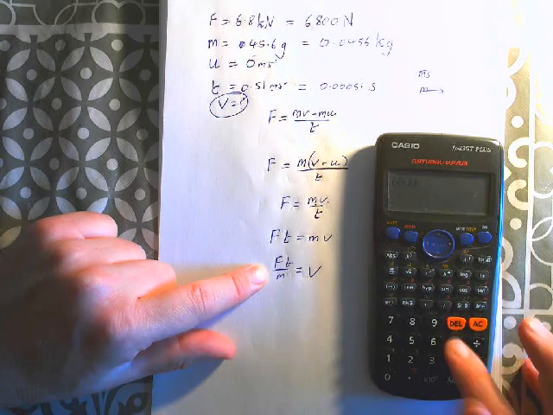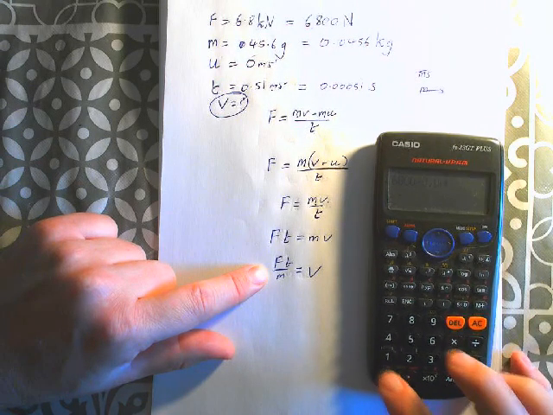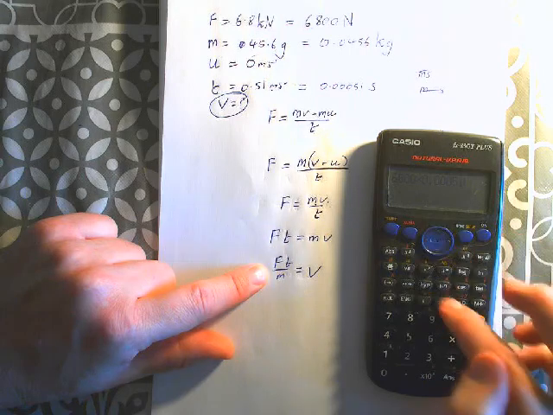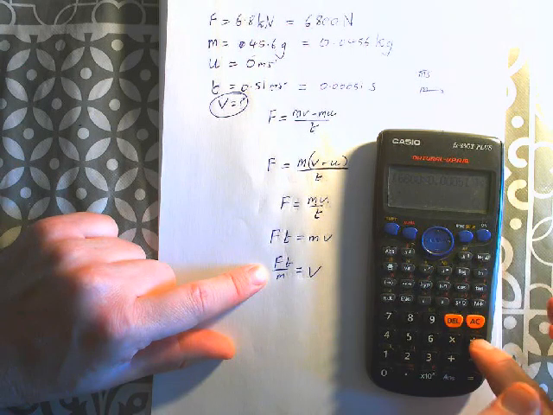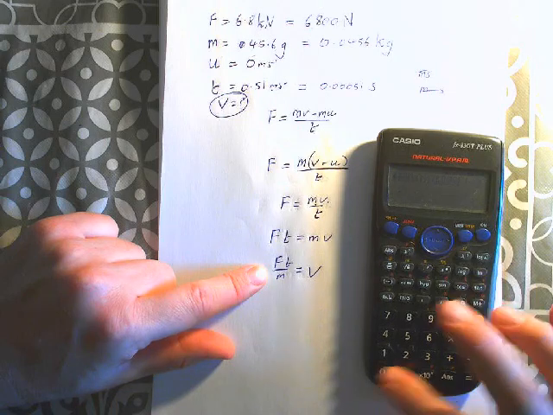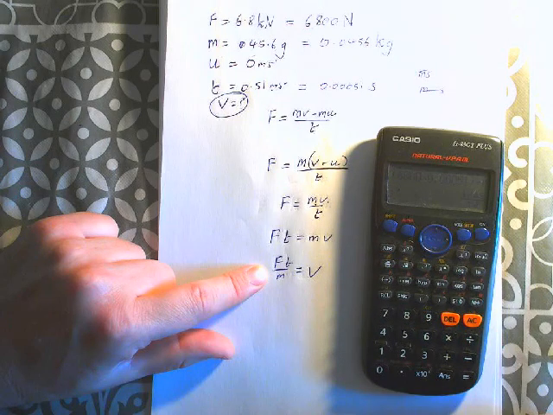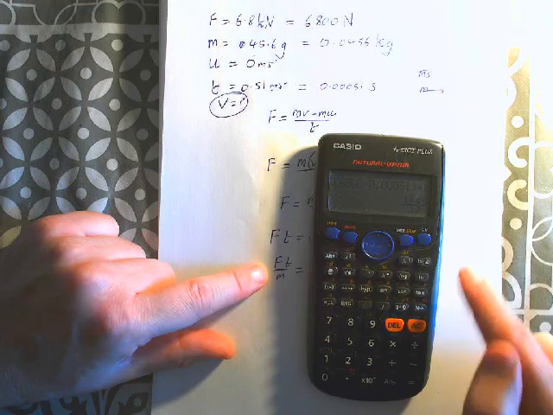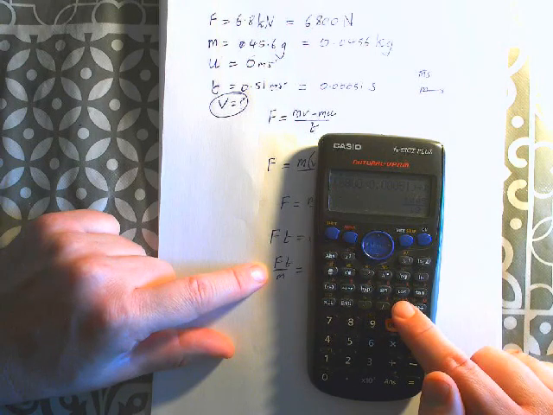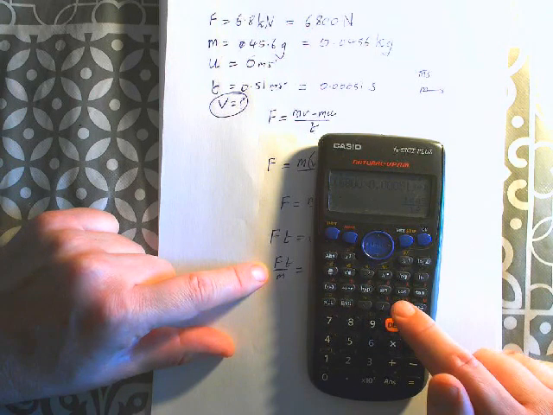And let's just plug the numbers in. So the force is 6,800, multiply the time by 0.00051. I'm going to lash these guys in brackets so we can do it all in one step. Divided by the mass of 0.0456 gives us our answer of, now it'll give it to you in fraction form, 1445 over 19.